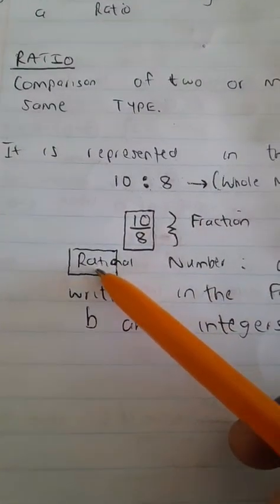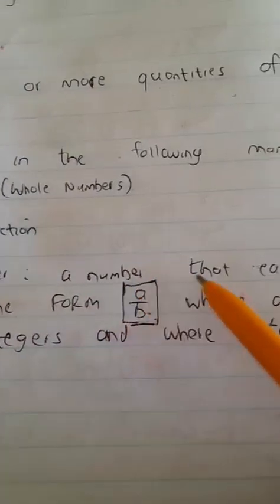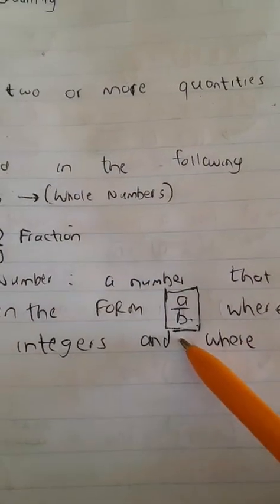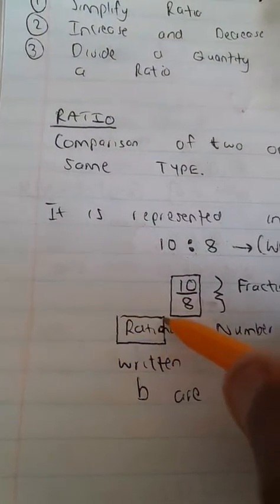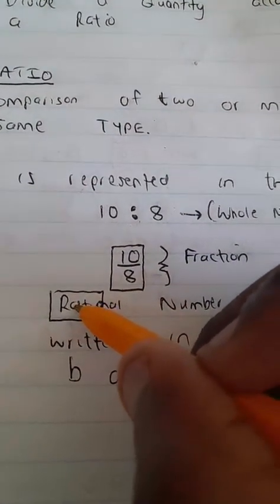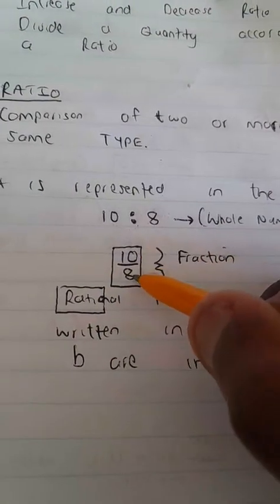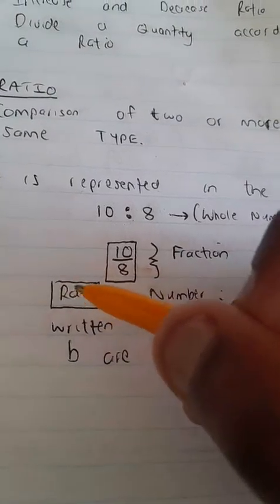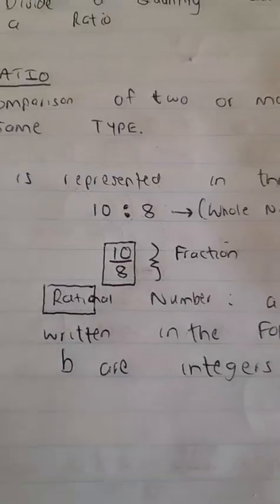If you remember, a rational number is a number that can be written in the form A over B. The word rational has the word ratio in it, which is the root word that makes up rational.